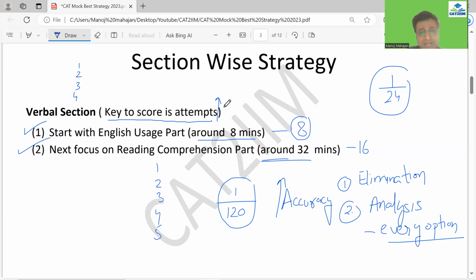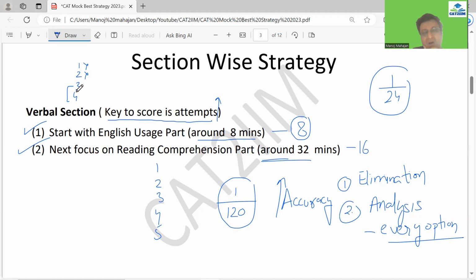So if you are able to eliminate 2 of them, and you know that out of the remaining 2 definitely the answer is there, I would say take a chance. So yes, 50% chance you have of correct, 50% of incorrect also. But 50% is a good chance to take the risk here, provided you know that in the verbal there is a lot of subjectivity.